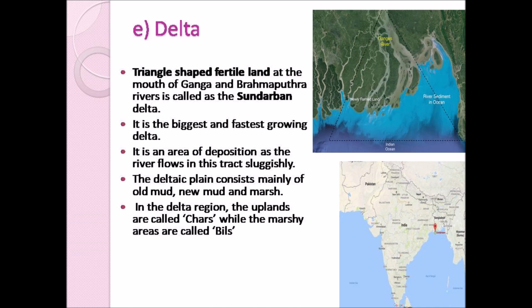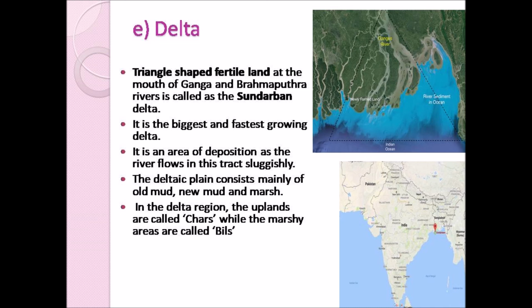So delta is a landform which is created by the deposition of sediments by the river before it enters the mouth of the river, and also it splits into many divisions and forms a triangle shape. All this happens just before entering the sea, and this is the delta.